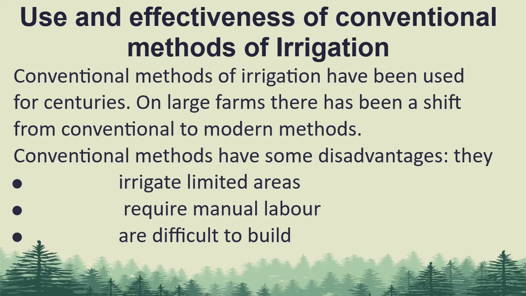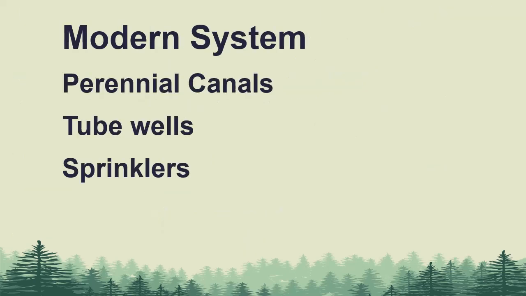Conventional methods have some disadvantages. They irrigate limited areas of land as only a small amount of water can be obtained, require manual labor or animals, are more time consuming, and are difficult to build, maintain and use, like the Kares system. Inundation canals only flow during rainy periods or when water from melting snow and ice enters the rivers. The modern system consists of perennial canals, tube wells and sprinklers.